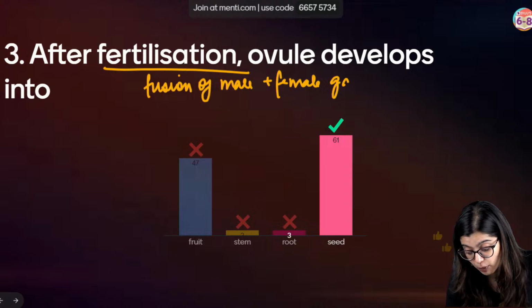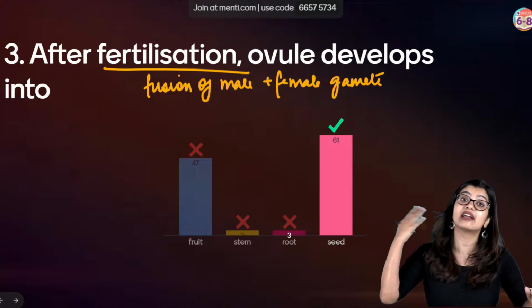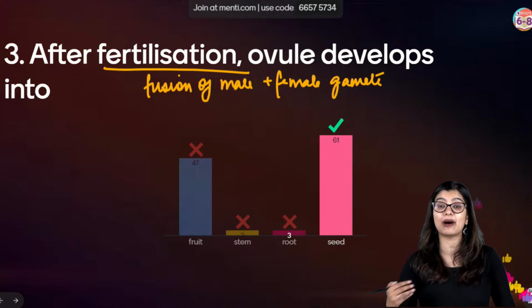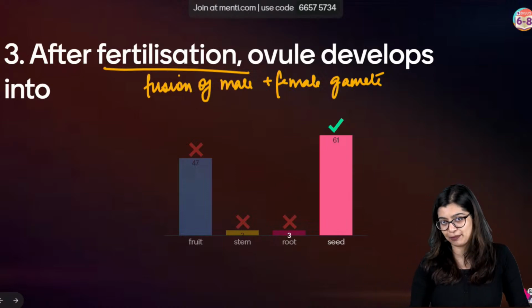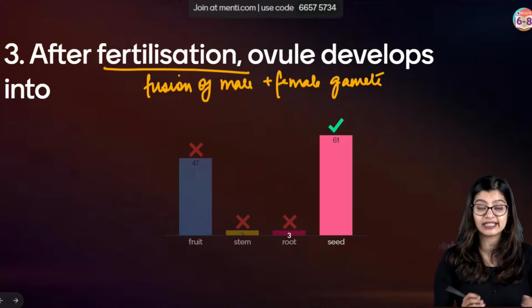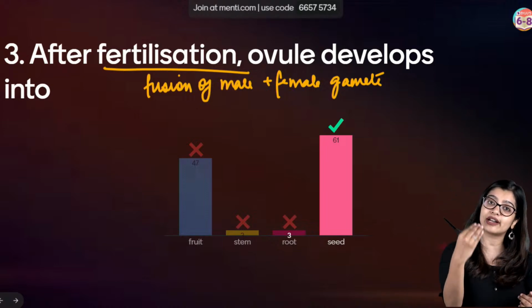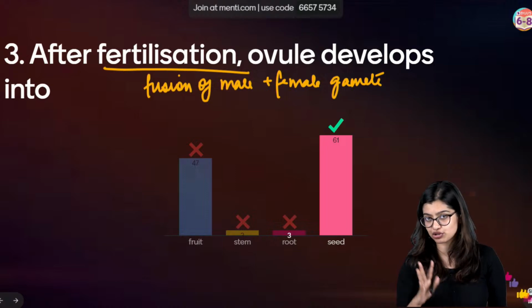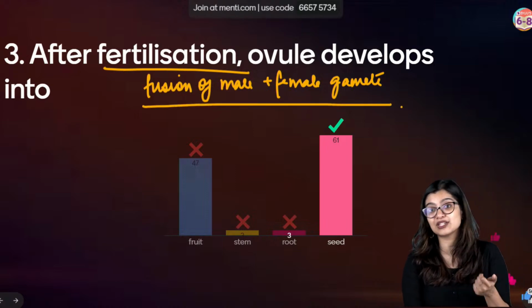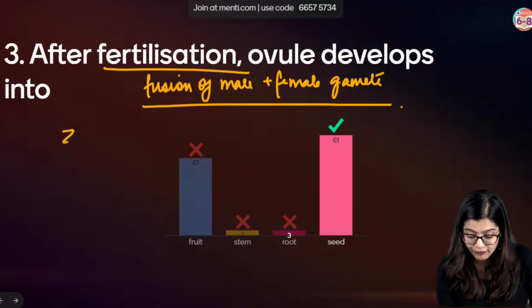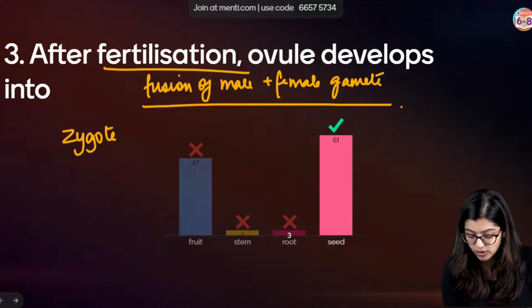Now we are going to explore this concept of fertilization again in grade 8 where we will learn about sexual reproduction in human beings in the reproduction in animals chapter, right? But along with this, we see that the basics of it we have learned already in grade 7 in the chapter reproduction in plants. So we know that fusion of male and female gamete is what we call fertilization, resulting in the formation of something called a zygote, right?